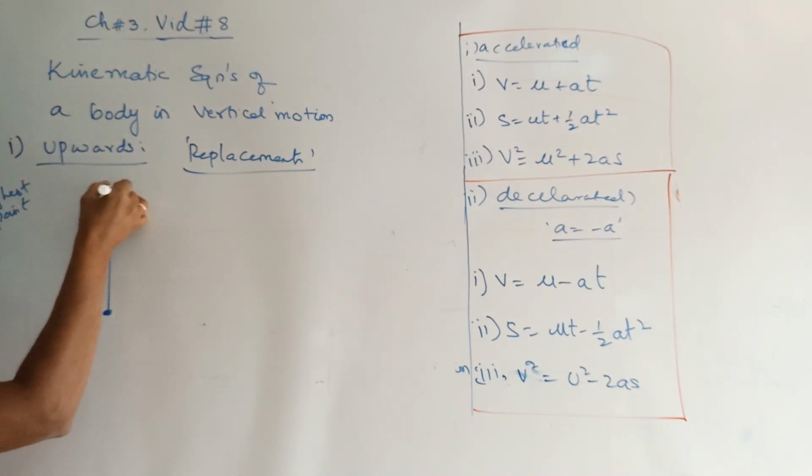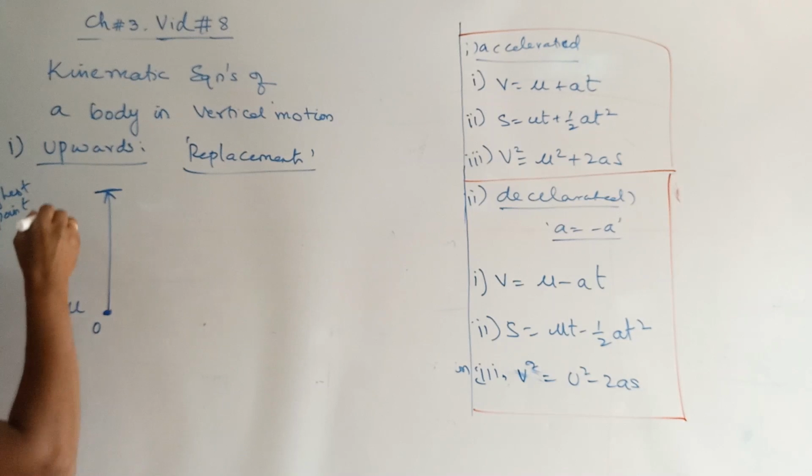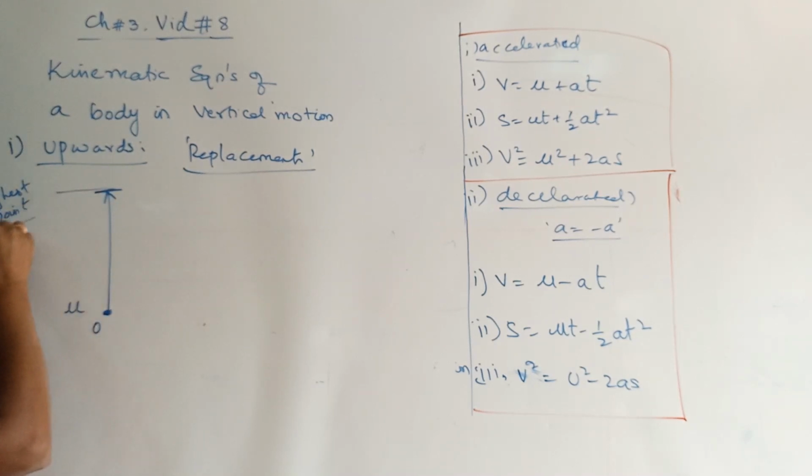Wherever the particle stops, it has to stop for sure after some time. When you throw a body upwards, will it keep on going or will it stop after some time? It will stop after some time. Where exactly it is stopping, that location corresponds to what? The highest point, or maximum height.